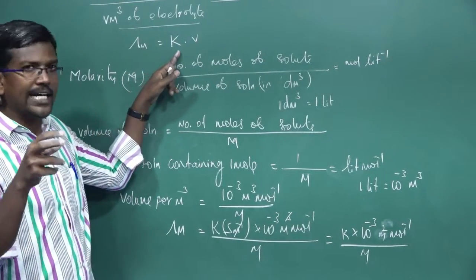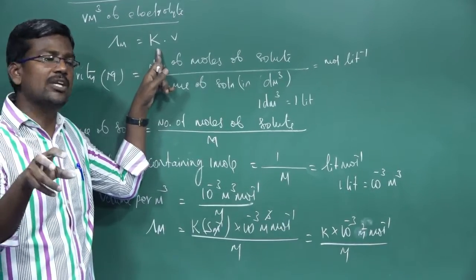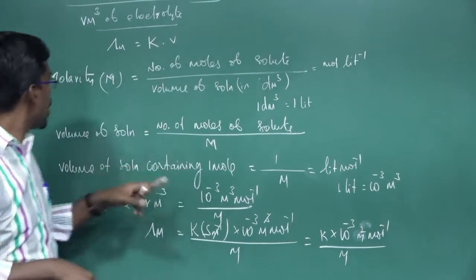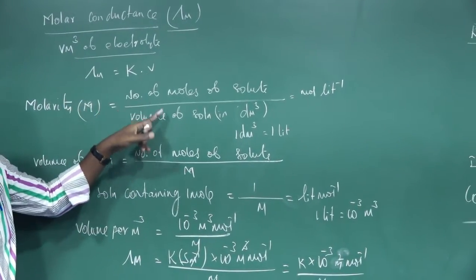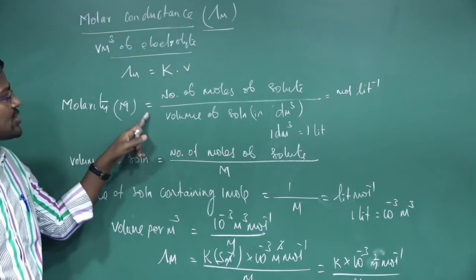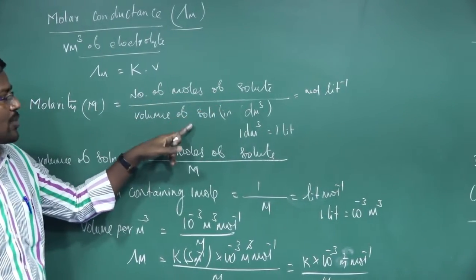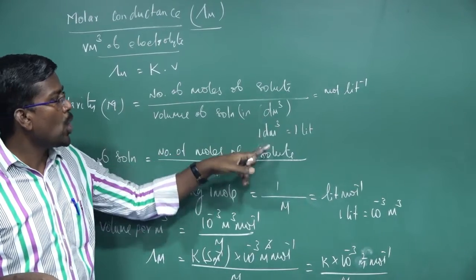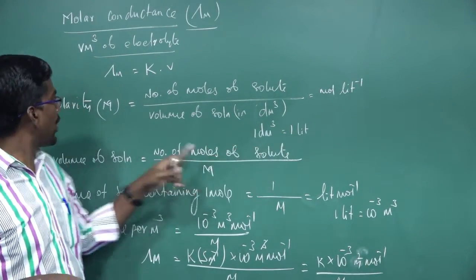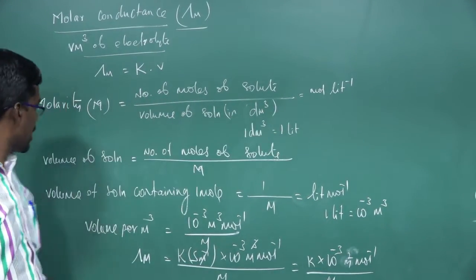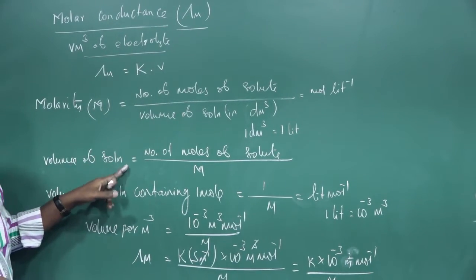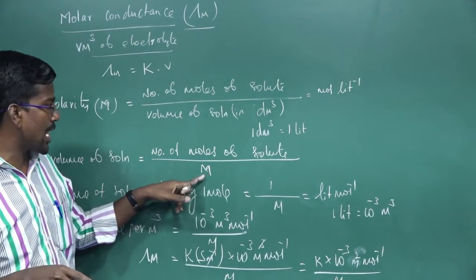So molar conductance can be expressed by the product of specific conductance, or conductivity, and the volume of the solution. The volume of the solution can be derived from molarity. Molarity is equal to the number of moles of solute divided by the volume of the solution in decimeter cube, and 1 decimeter cube equals 1 liter. The unit of molarity is mole per liter. So the volume of the solution is the number of moles divided by molarity.